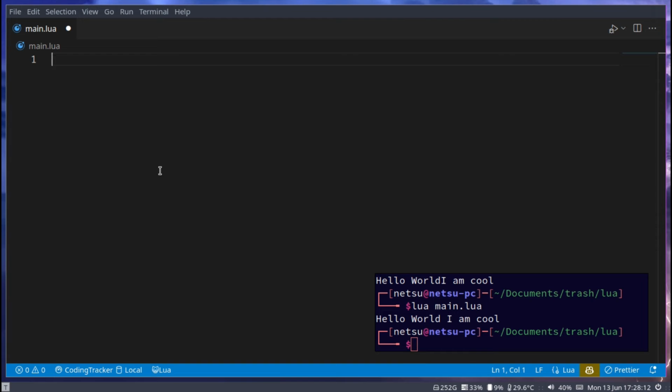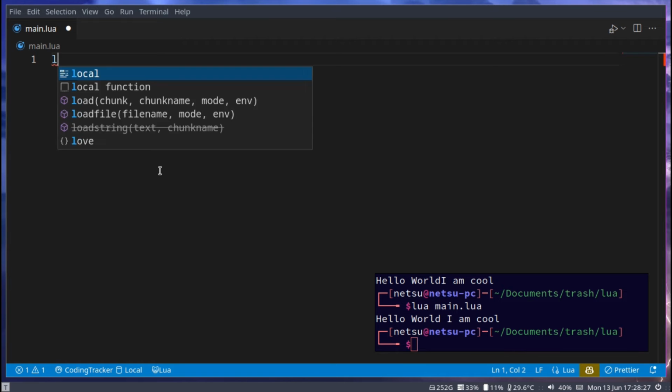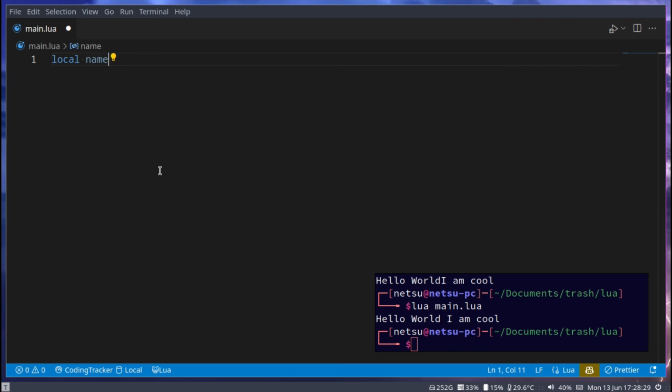Now, let's get an example of a variable. A variable is something that can contain something else. It's giving a name to something so you can reuse it later. For example, local name. This is how you create a variable, by specifying local and then the variable name. This can be anything from x to name to example, like that.